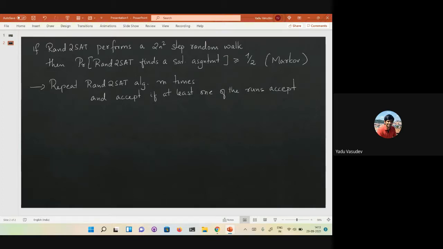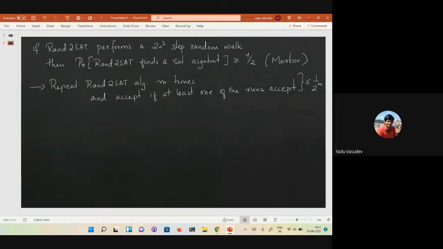This is the standard probability amplification, because you know that the probability that you will not reach a satisfying assignment is at most half. So if you do this, the error probability is at most 1 over 2 to the power m. But there is a very nice property of this random walk that we can use here.